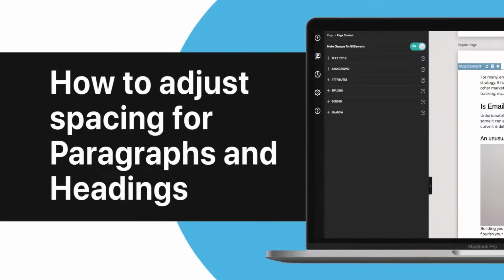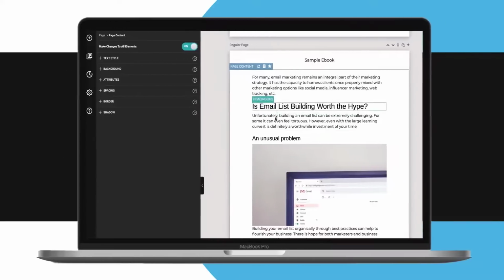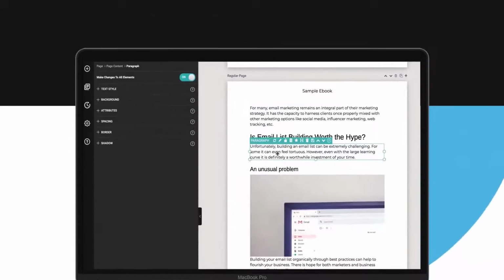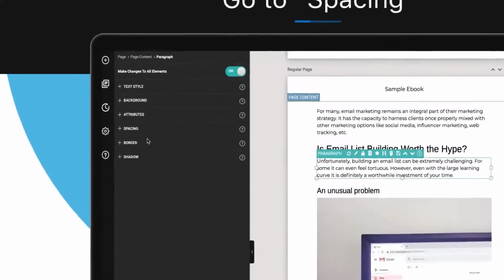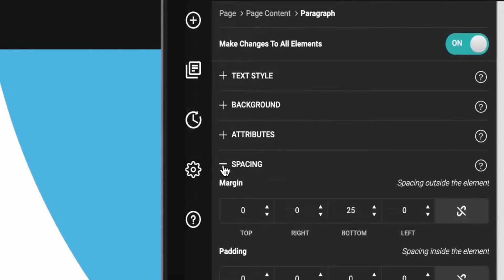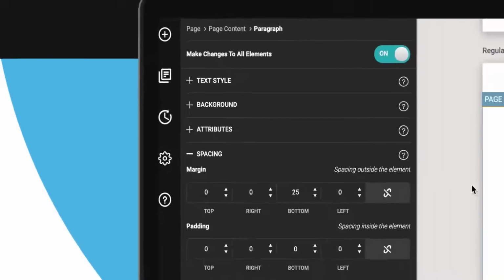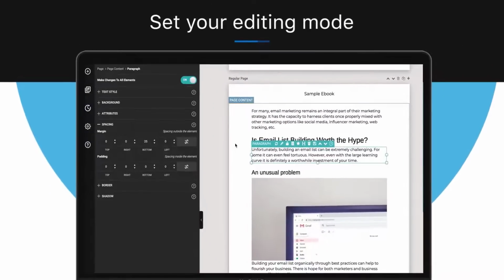So with any paragraph, you can automatically adjust the space in between every paragraph for the whole document simply by selecting a paragraph, going across to the left here and selecting spacing. Now, first of all, if you want to adjust anything for the whole document, then make sure this toggle is switched on that says make changes to all elements. And so in this case, I want to adjust the gap in between paragraphs for the whole document.